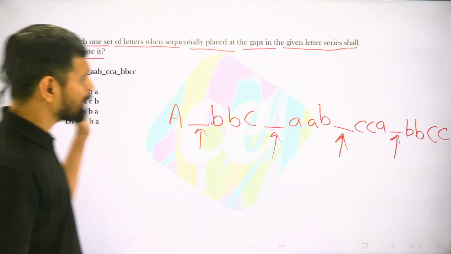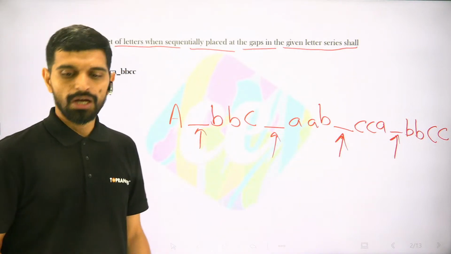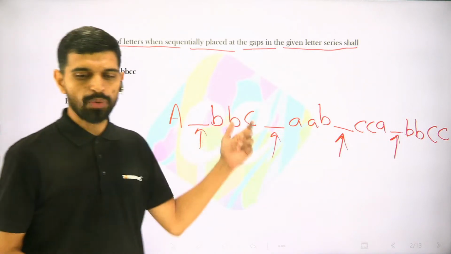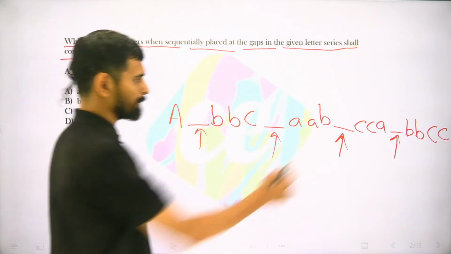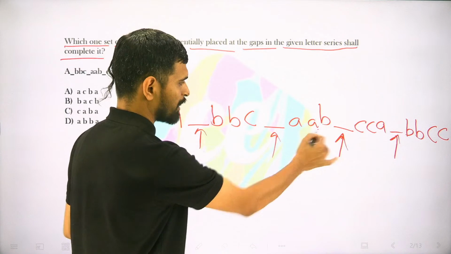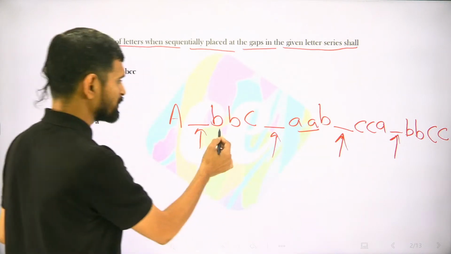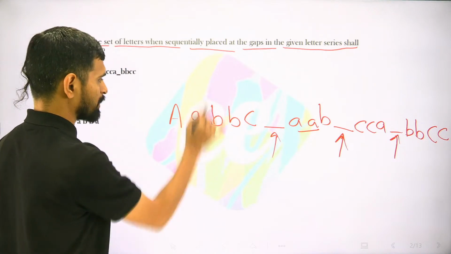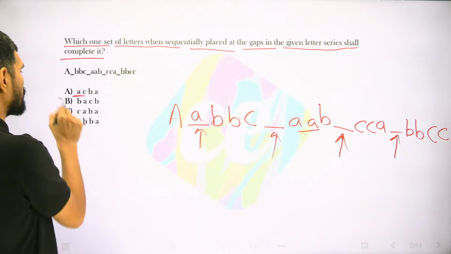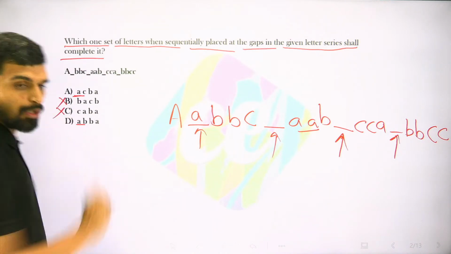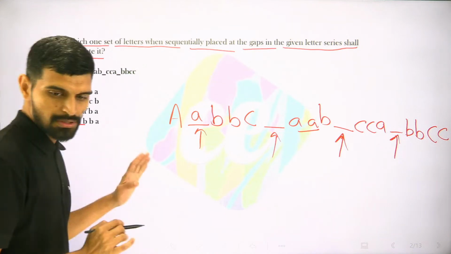Whenever you see a question on series of alphabets, you must observe it very carefully. Before this letter B, there are two letters A, so before this letter B there must be two letters of A. So the very first one should be A. On that basis, we can eliminate two of the four options.